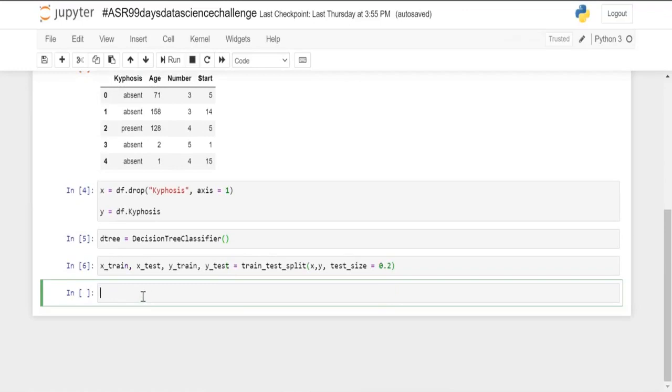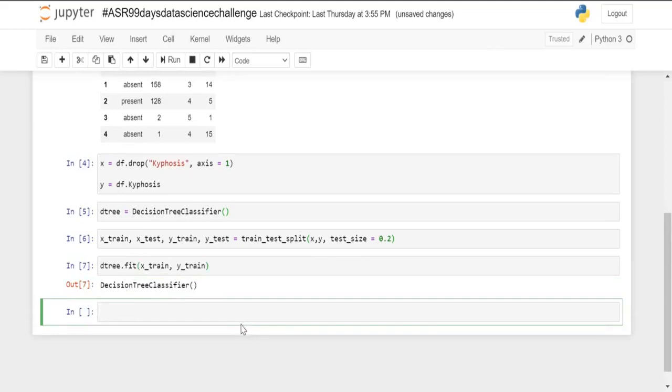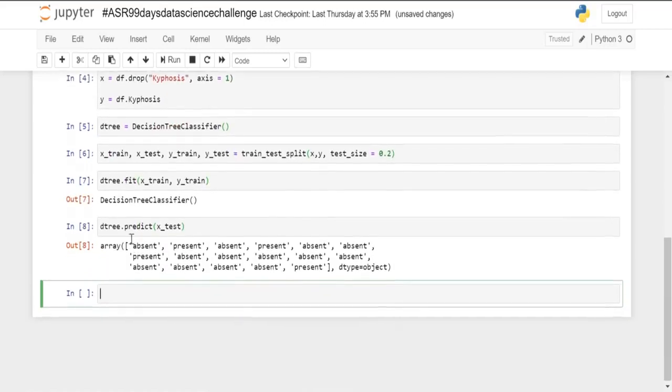Now let's train our data. d3.fit, I will pass my X_train and y_train, and here we have trained our model. Now let's predict the values. d3.predict, I will pass the X_test, and here I got the values absent, present and much more.